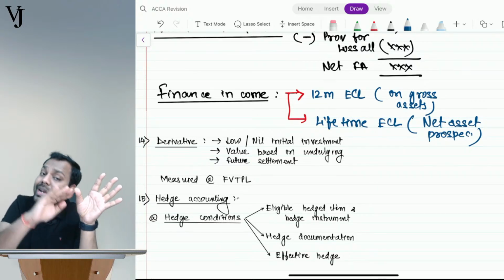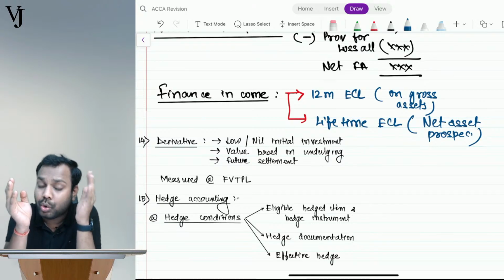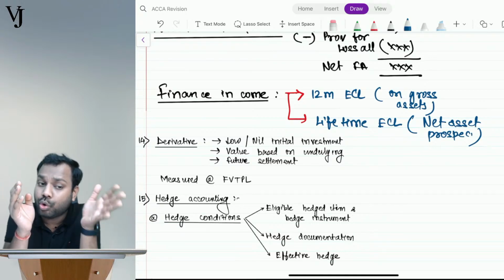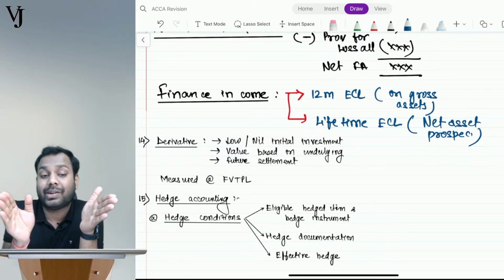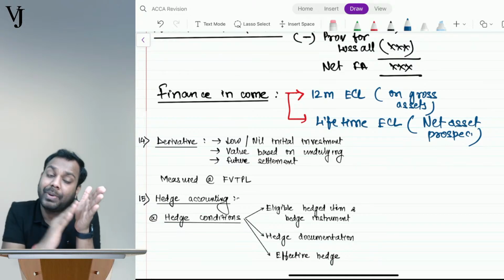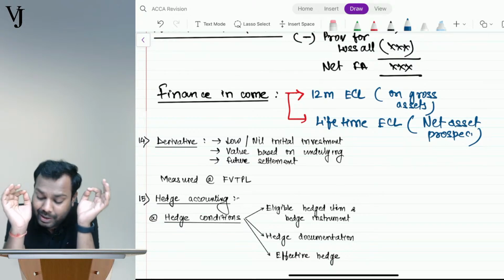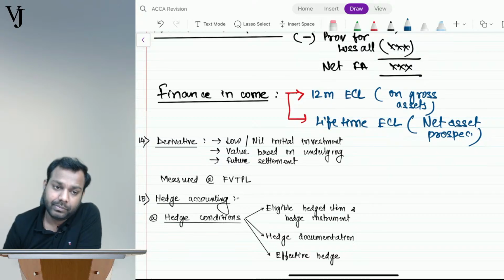But after that, that is from 1st April 2022, I will start recording on net assets. Prospectively, I will record on net assets. Is that clear? Everyone, please confirm. Is that clear, everyone?